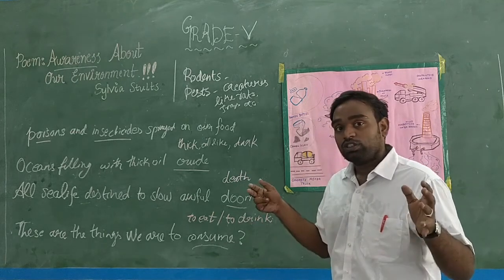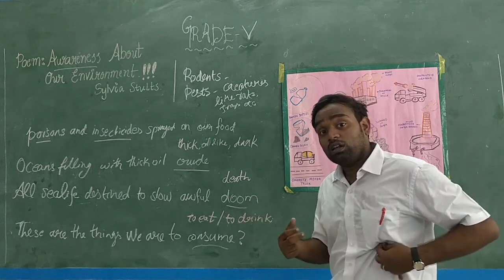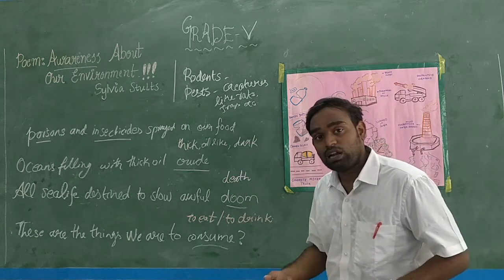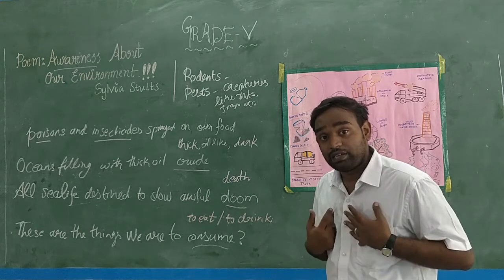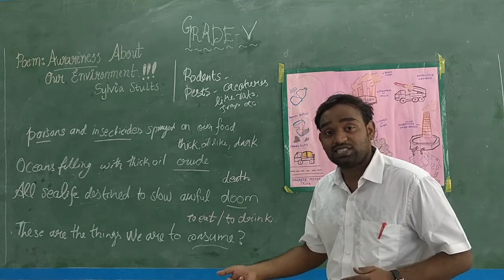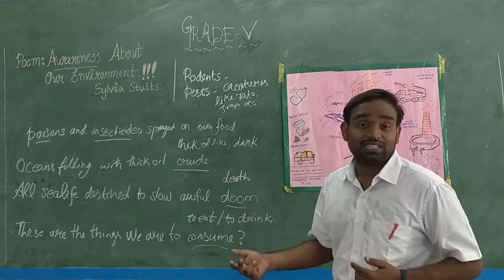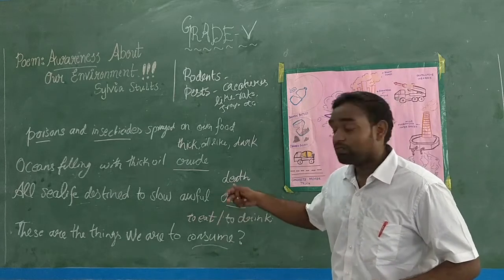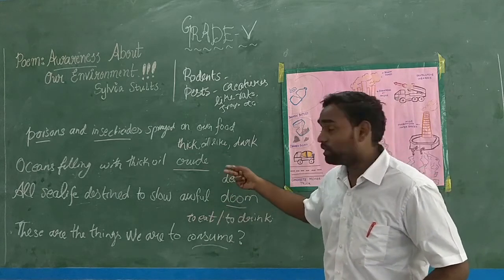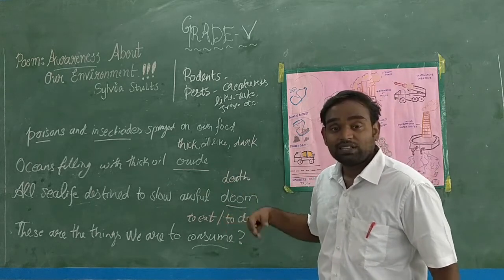Think, if we swim in such harmful chemical substances, what will happen? We will die. That is what is happening to fish and other sea creatures like seahorses, dolphins, jellyfish, oysters, etc. When they come in contact with this thick, dark crude oil, they can't breathe.